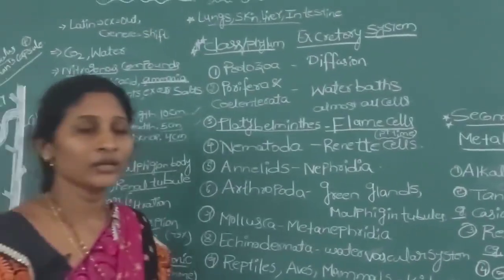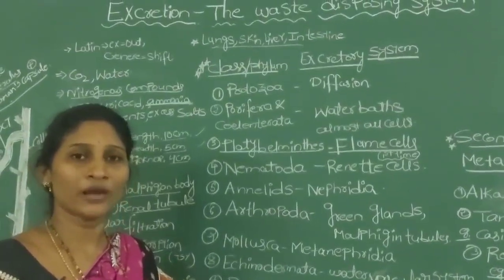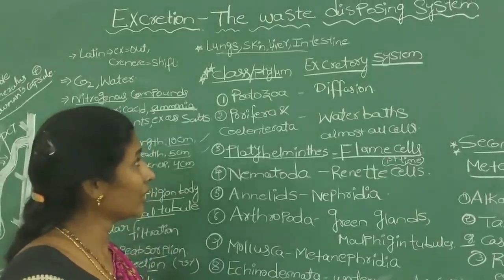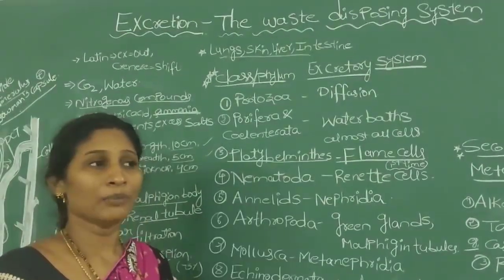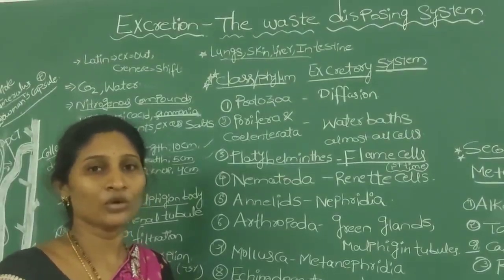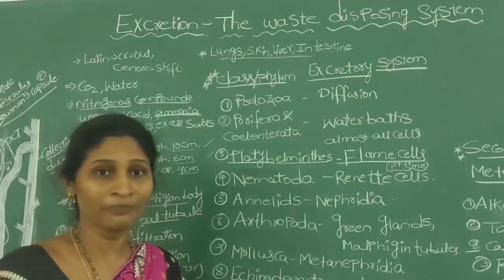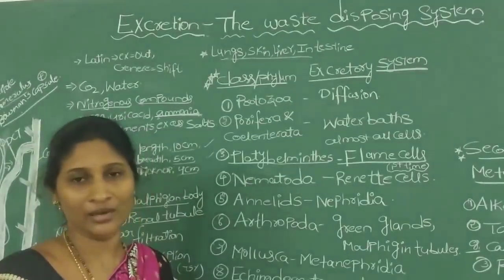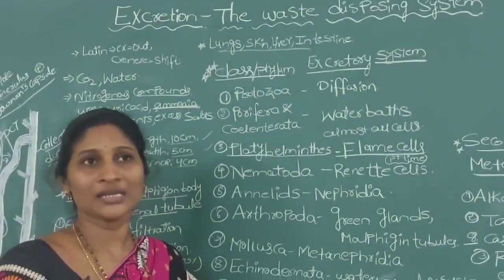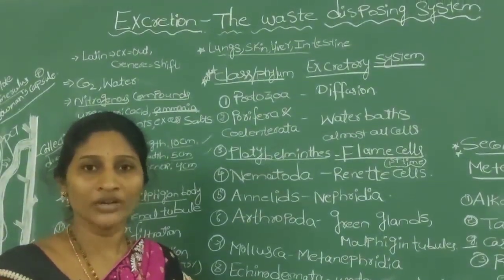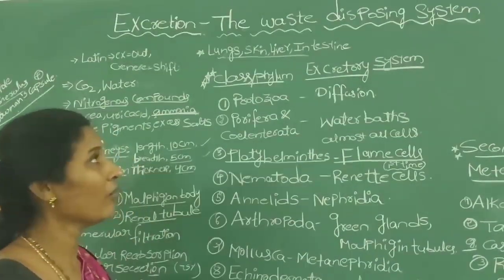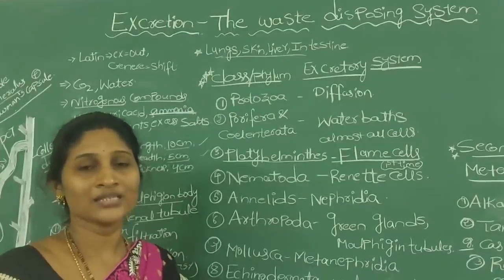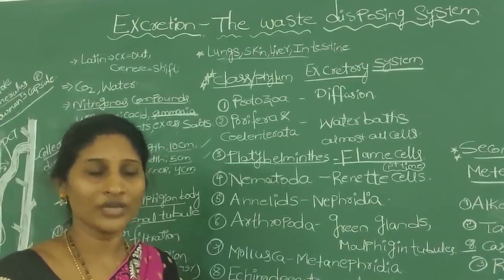Coming to the liver, old RBCs, after their lifespan of 120 days, are destroyed in the liver. During that process, some pigments like bilirubin, biliverdin, and urochrome are released. Urochrome is excreted through urine, and bilirubin and biliverdin are excreted in the form of bile along with excess salts like K+, Na+, and even steroids and vitamins. These are all excreted in the form of bile. And coming to the intestine, from the undigested food, excess salts are excreted in the form of feces.